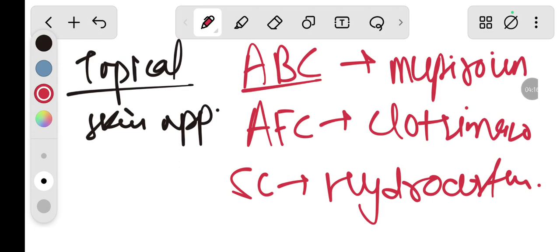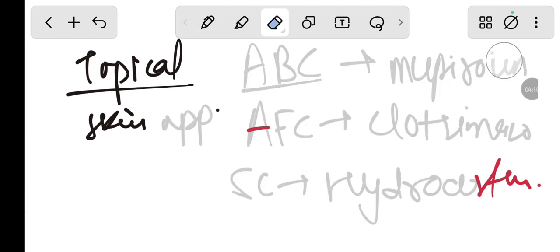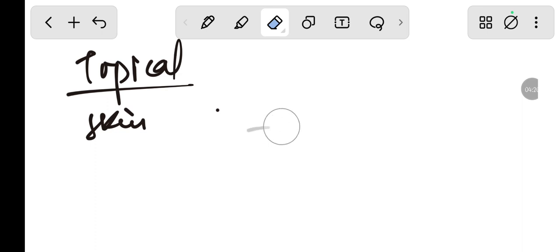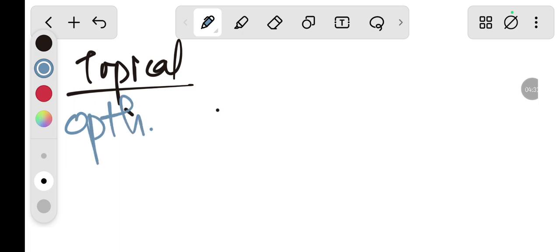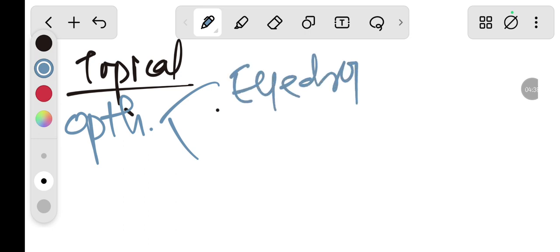Now let's see about eye complaints, what are the topical applications we use. So in ophthalmology we use the eye drops and ointments.